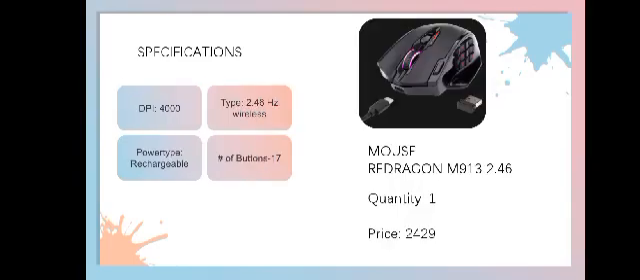My mouse is Redragon M913. Price is 2,429. Type is wireless and rechargeable.